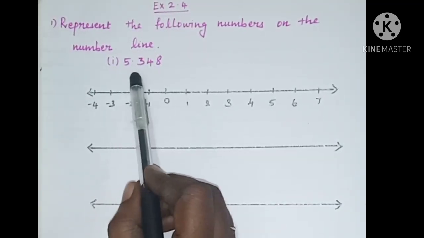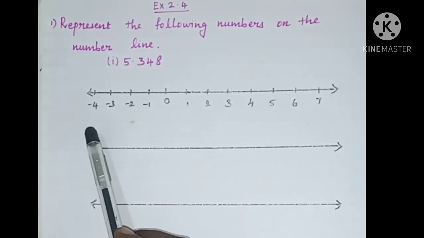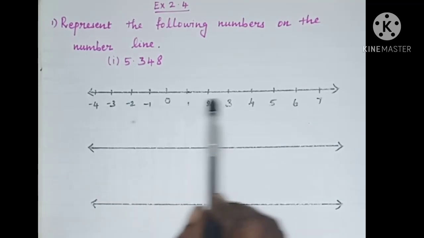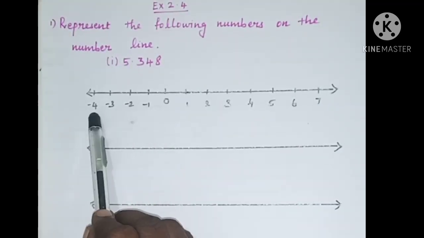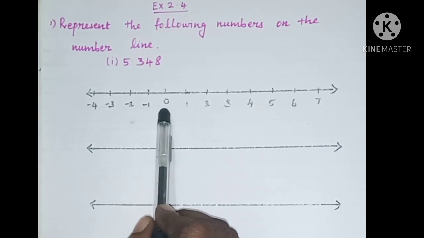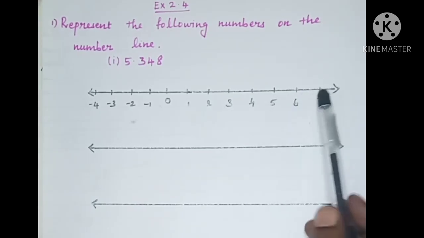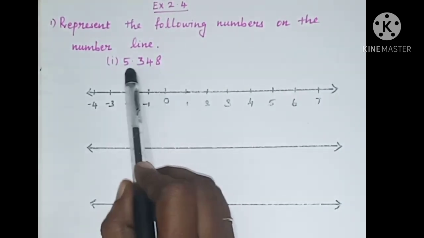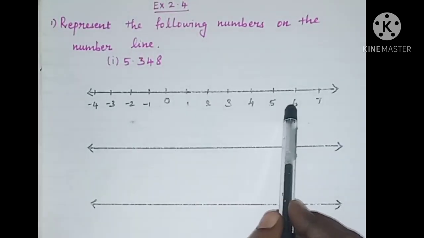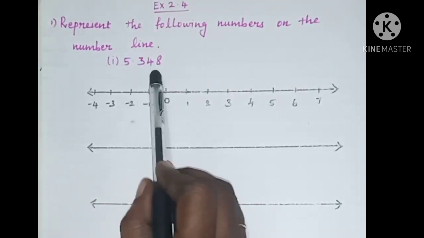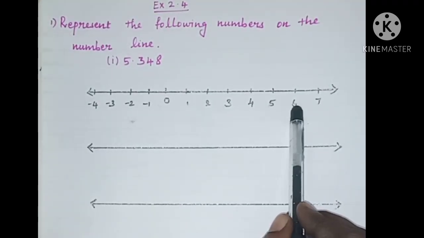First subdivision is 5.348. So this is the number line I draw here. So minus 4, minus 3, minus 2, minus 1, 0, 1, 2, 3, 4, 5, 6, 7. Clearly, this decimal number 5.348 lies between 5 and 6.